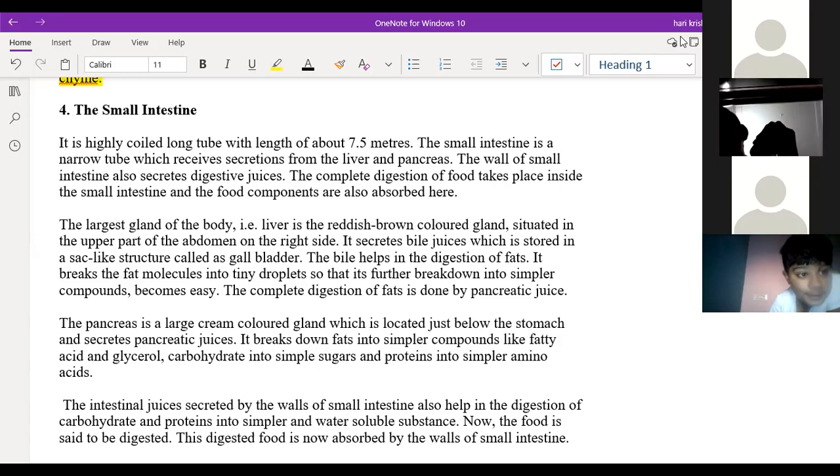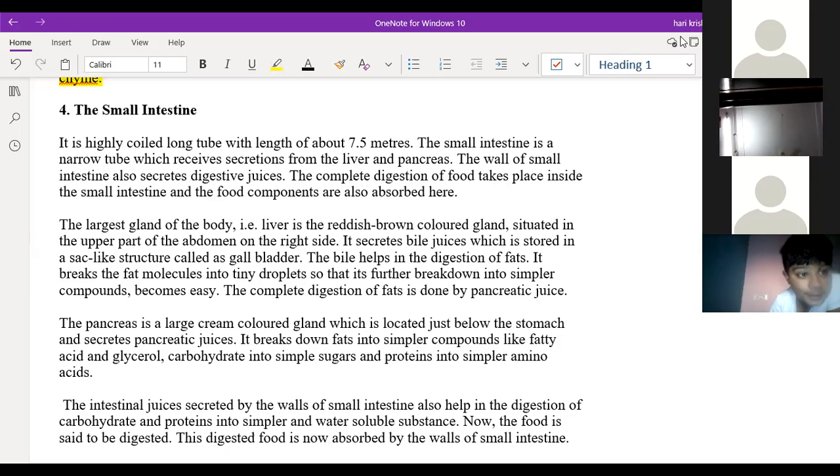It is stored in the sac-like structure called the gallbladder, where the bile juice is stored. First, tell me the position: is the liver on the left side of the body or the right side?